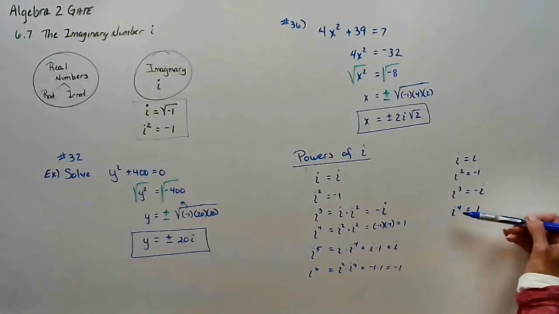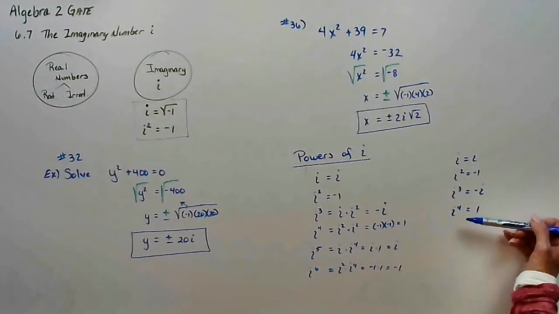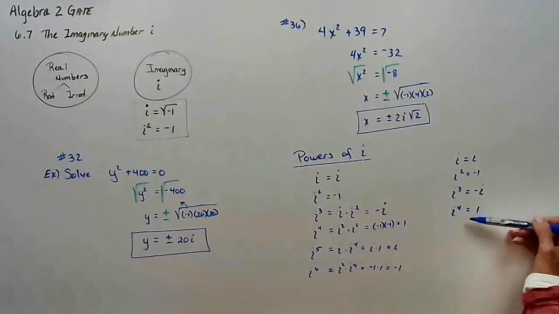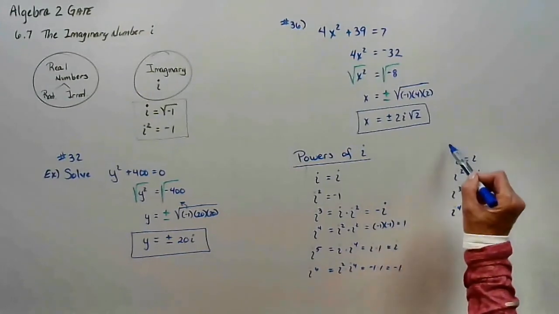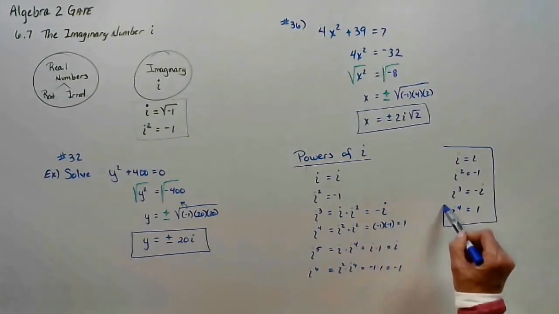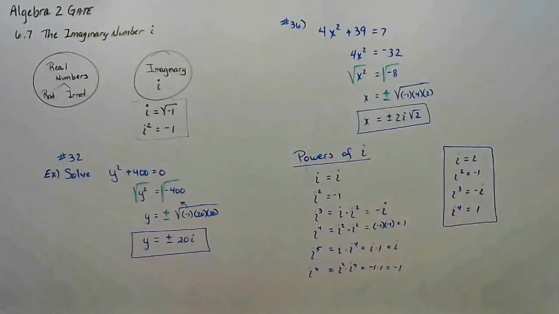13, 14, 15, 16. So this is what's called the base 4. These numbers repeat every time you get a multiple of 4. So the powers of i, you only need to know those 4 base numbers to come up with the powers of i.